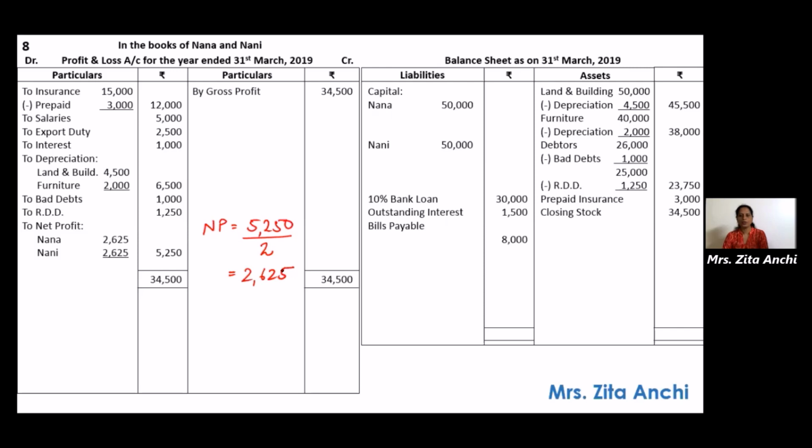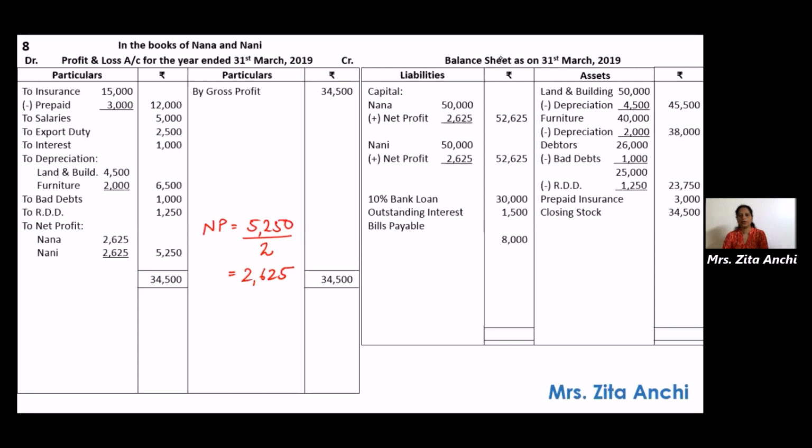Now what do we do with this net profit? Transfer it to capital account. Add it to the capitals of the partners. Nana 50,000 plus net profit 2,625, outer column 52,625. Same with Nani. Add net profit 2,625, outer column 52,625.